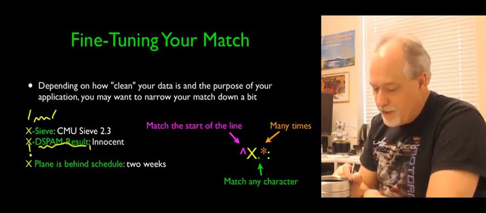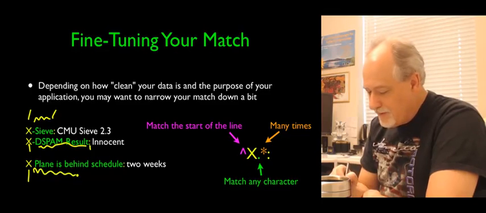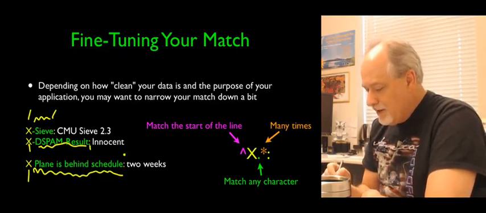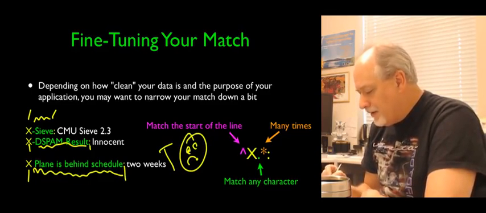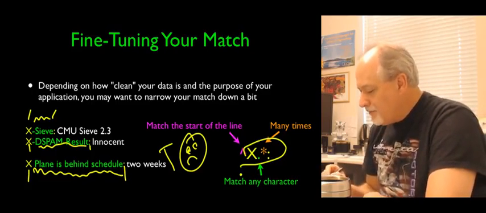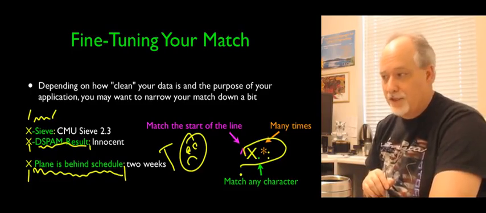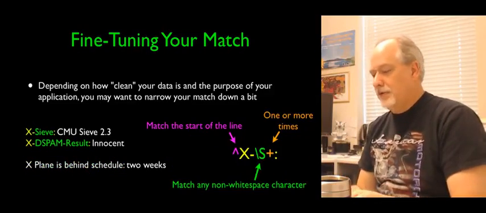Well, the regular expression didn't know that dash made sense to you, and you just assumed that everything that started with a capital X had a dash after it. So X is what it starts with, any number of any character, and then a colon. So this becomes true. This may not make you happy, right? It may not be what you're looking for because you haven't been specific enough in your regular expression. So we can be more specific in our regular expression.